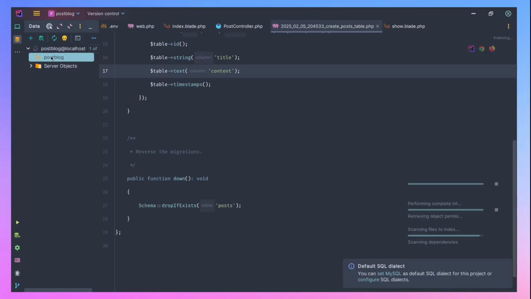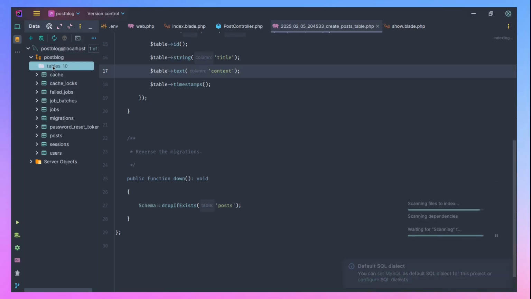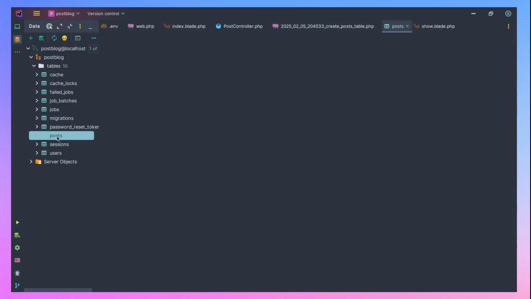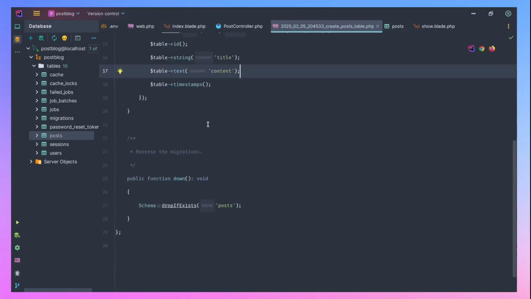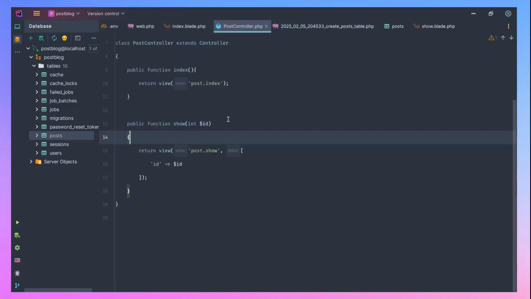All right, anything coming here? So let's go back to our tables. You can use any database management tool you want, but I just prefer to use something inside PhpStorm here. So we have our post table here. If you check the post table, you will notice we have the title and the content. We also have the created_at and the updated_at, which are created by our timestamps here. And I think we are making good progress here.